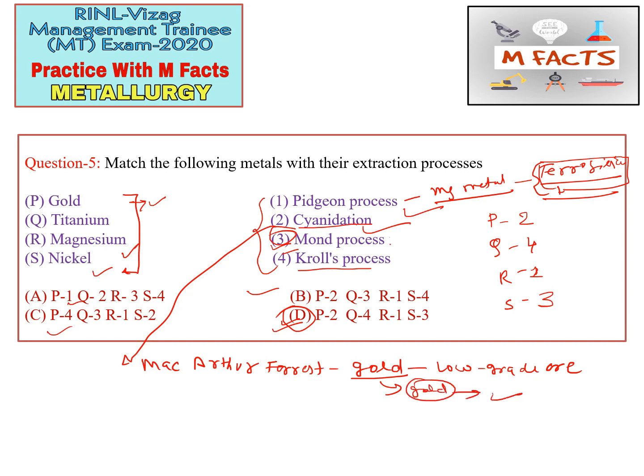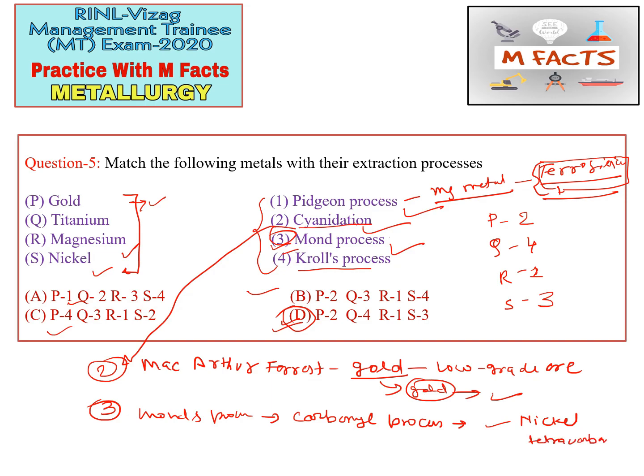Now we will talk about the Mond process. This is number 2, that is cyanidation. This is number 3, that is Mond process. Mond process is basically used for the production of nickel. This process is also known as the carbonyl process. In this process, generally we purify or extract the nickel. Nickel is treated in presence of carbon monoxide, so we get nickel tetracarbonyl.